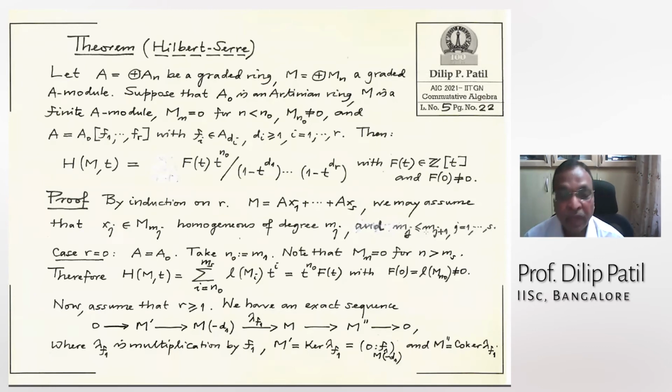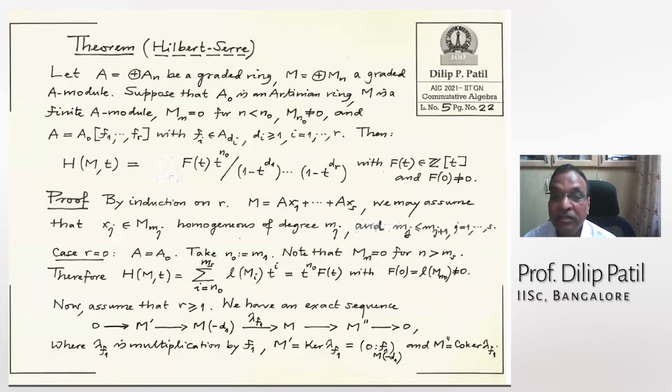So let us take R equal to 0 first. That means no Fi's. That means A is simply A0. Then N0 is m1.